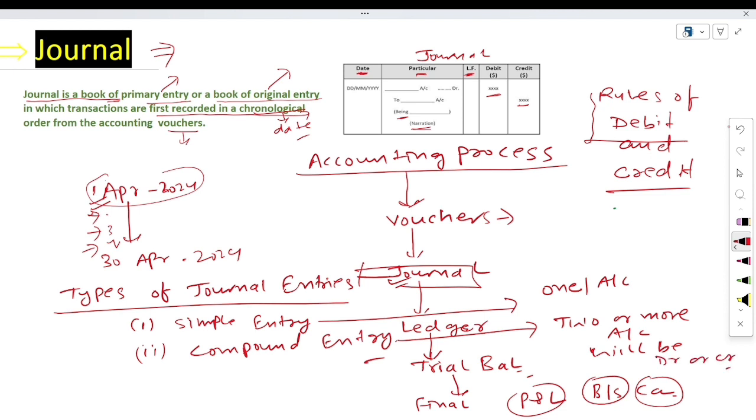It means in simple way we can say that in simple journal entry there will be only one account debit or credit at one time, but in compound journal entry there will be two or more accounts debit or credit in one time or one transaction.